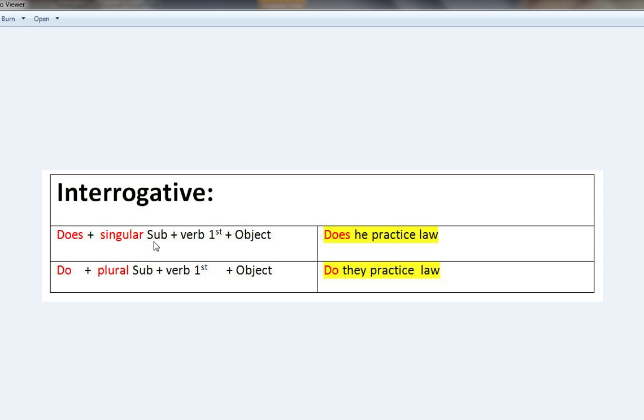If the subject is singular, suppose he, then what will it be? Does he practice law? You're asking a question. You're not saying what time he practices. You're not asking whether it has been done, whether it is in continuous, or whether it is going to be done. You just want to say, does he practice law? You don't want information about time. So you use does he practice law. In the same way, if the subject is plural, like they, then you have to use do they practice law.